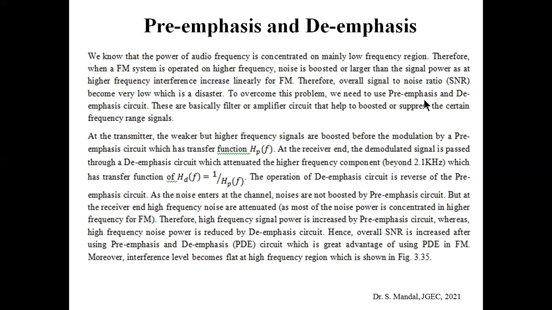But if FM is operated at higher frequency where the noise is boosted, as the interference is larger at high frequency, the overall SNR will be very low, and that will be a disaster. To overcome this problem, we need to use the pre-emphasis or de-emphasis circuit.